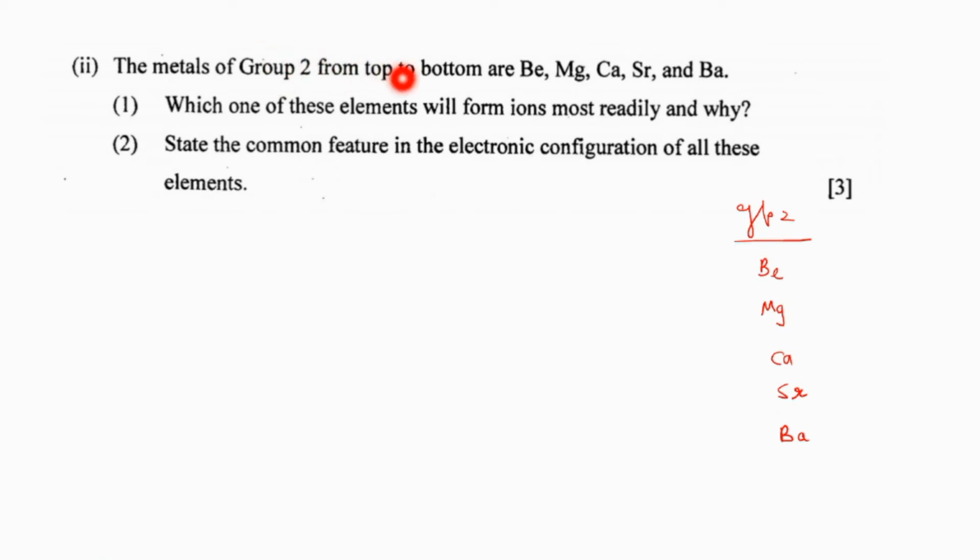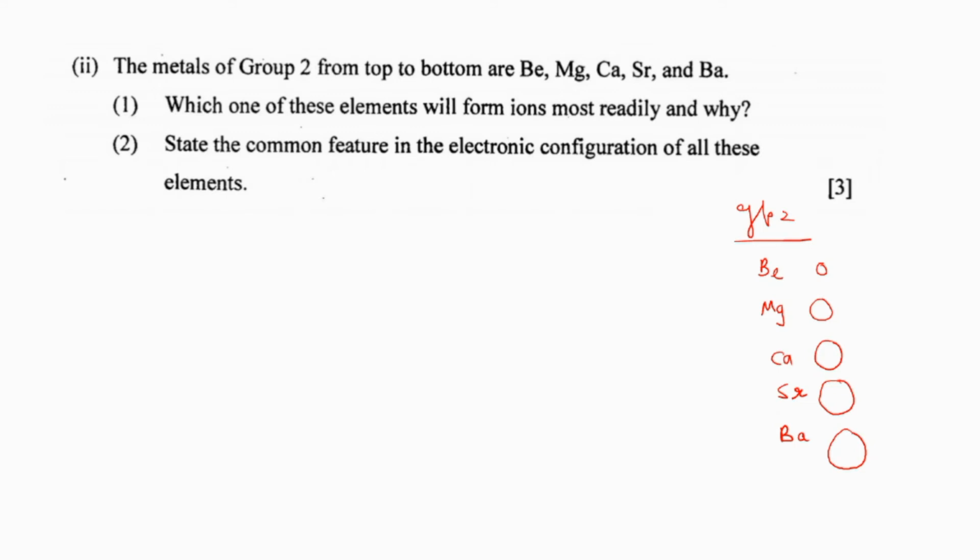Now see this question. Metals of group 2 from top to bottom are beryllium, magnesium, calcium, strontium and barium. Which one of these elements will form ions most readily and why, they are asking. These elements belong to group 2. All are metals. Down the group, what will happen to the size of the atom? The size of the atom increases. As a result, what will happen? The tendency to give away electrons also will be greater.